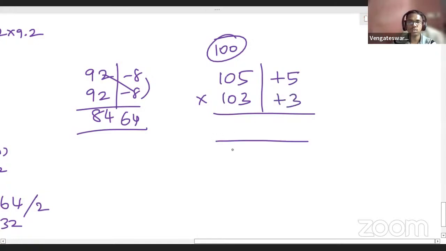Now we are going in two steps, and with that we can get the answer. First, what we will do is 105 plus 3. Put a cross like this: 105 plus 3. It will be 108. Put it here. And the second step is 5 3s are 15. Put it here. This is your answer.